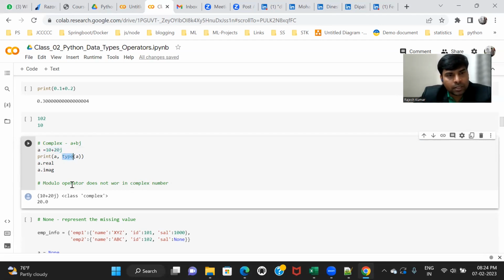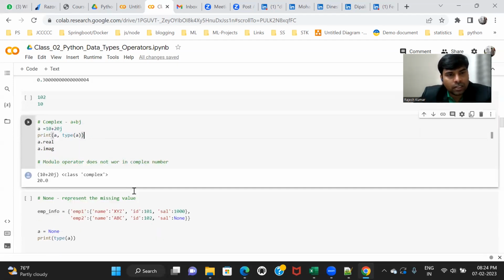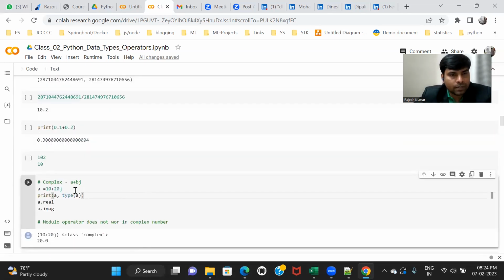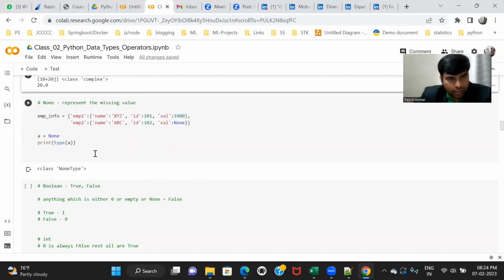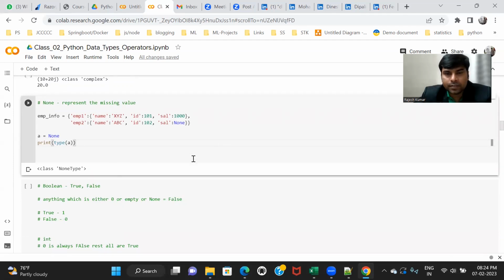So this is called a complex number. If you use the type function, it will say the class is complex. And if you want to understand the different attributes and behavior, you can use the dir function. It will tell you all the details. Any doubt here? So how do you create a complex number? Any variable name, a real part that can be plus or minus, and an imaginary part, where you have to put j. So this is a complex number. Any doubt here? Anyone?